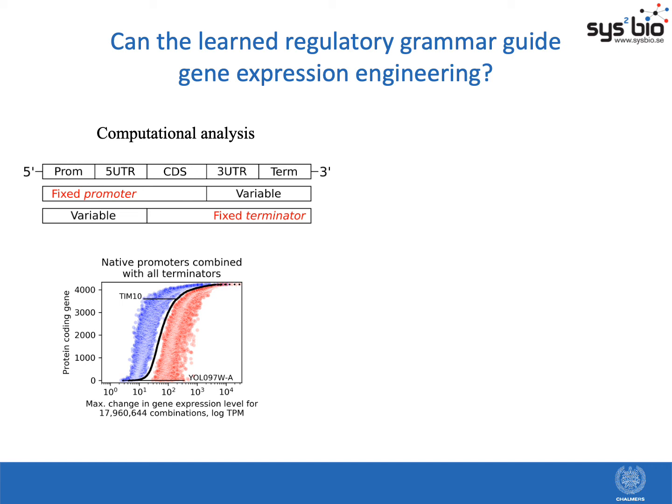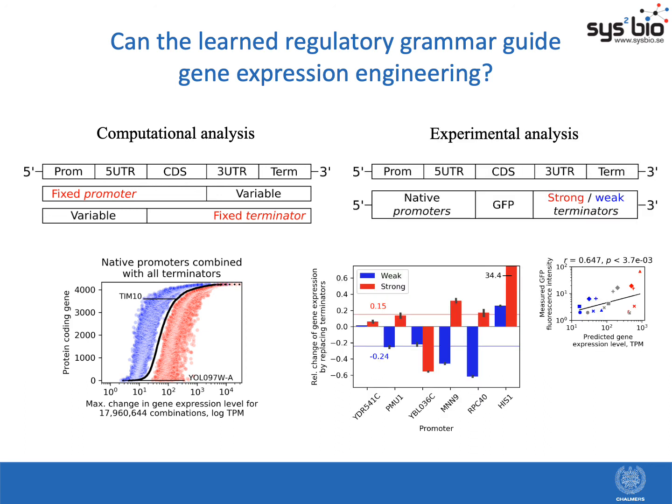And we found that actually there's a large amount of regulatory freedom per each gene, over 2 orders of magnitude, around their expression levels, which can be defined just by swapping out the terminators. And by keeping the terminators fixed and then varying the promoters, we obtained very similar results.